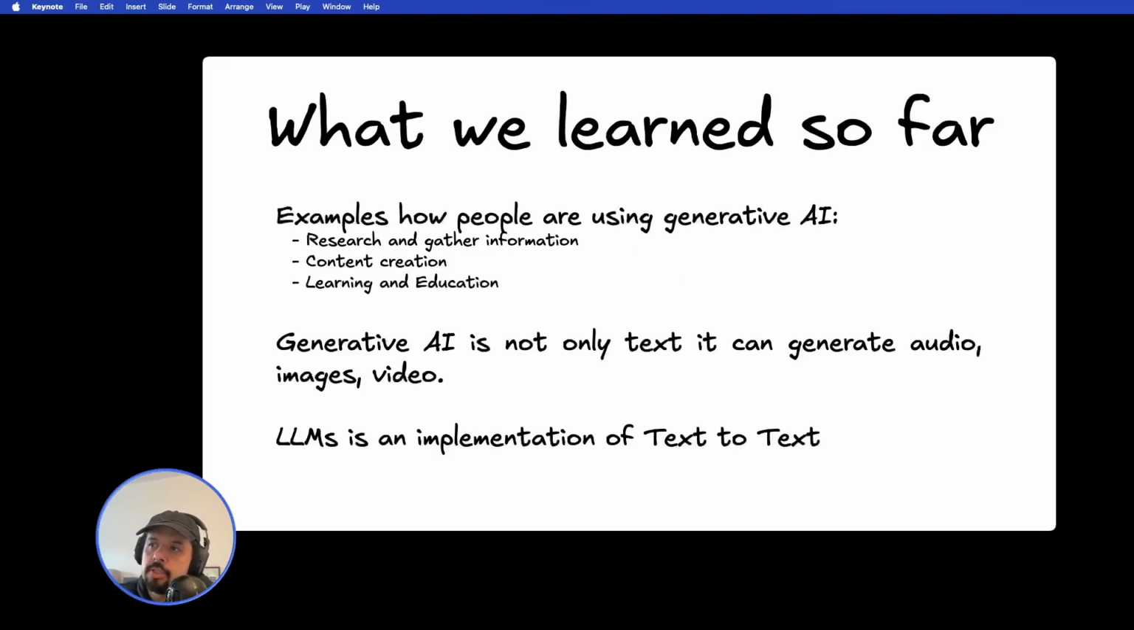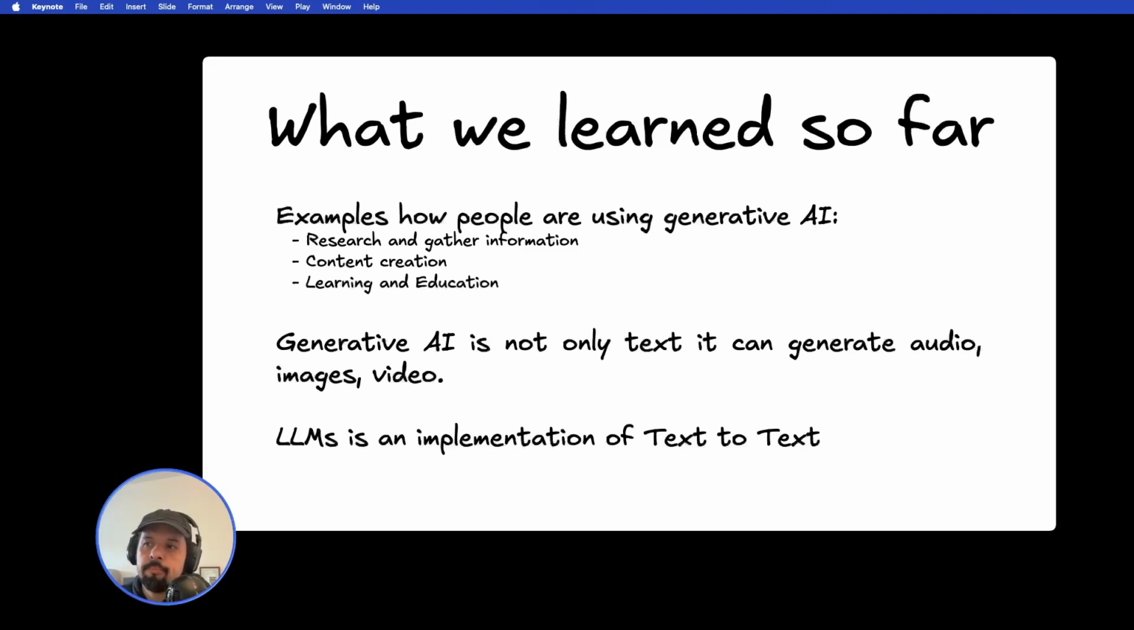We went through examples of how people are using generative AI. We explained some examples using different browsers and different providers to research and gather information, content creation, learning and education. We also talked about generative AI not being only text. It's not only that you write text and you get back text. Generative AI can also generate audio from text, images from text, video from text, and it's developing further from images to video, etc.